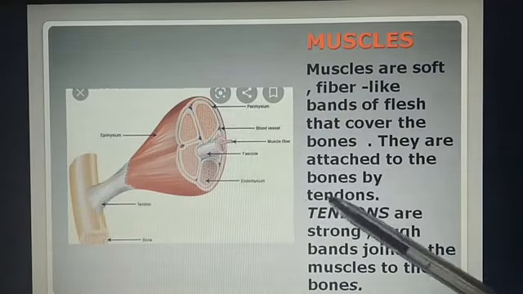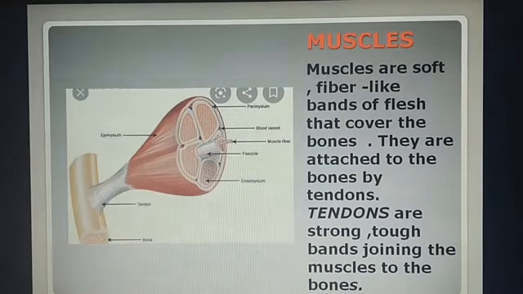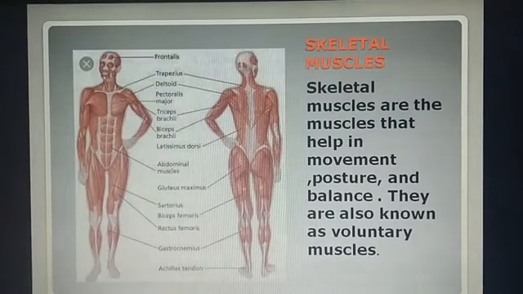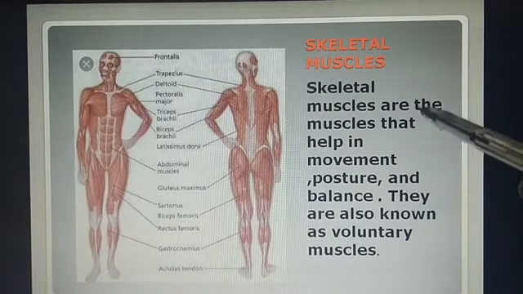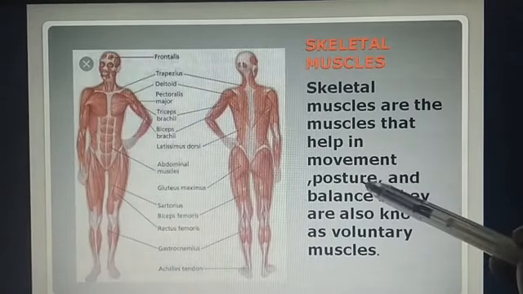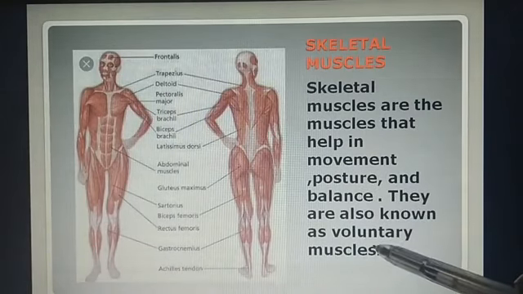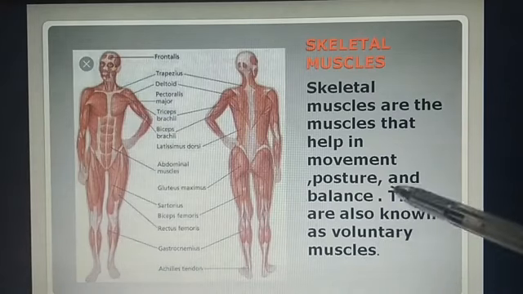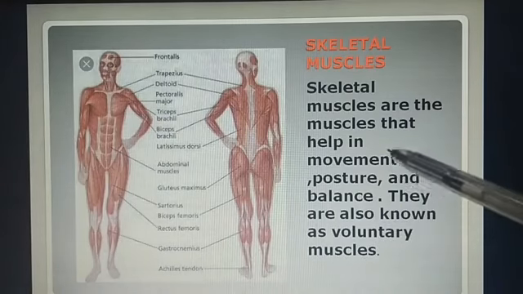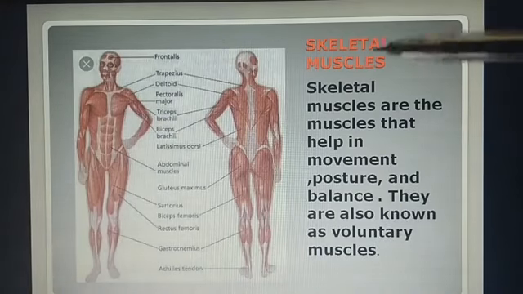In our body, there are three types of muscle: skeletal muscle, smooth muscle, and cardiac muscle. First, we learn about the skeletal muscle. Skeletal muscles are the muscles that help in movement, posture, and balance. They are known as voluntary muscles. Voluntary means under our control. We can move these muscles whenever we want.